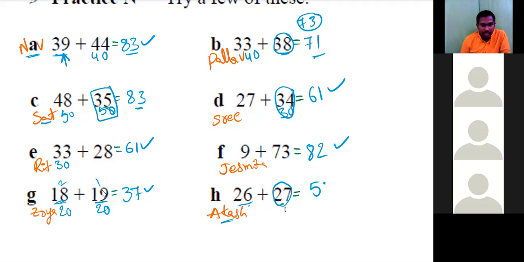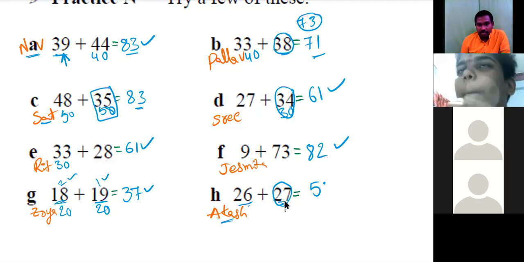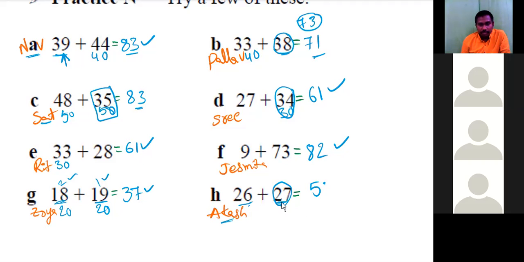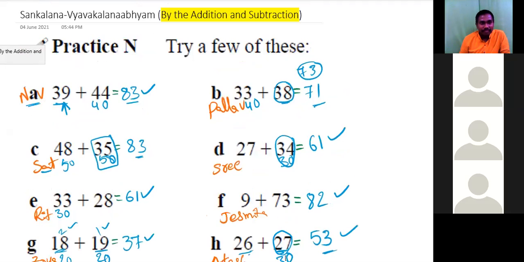Because 18 and 19 are very nearest to the base, that is okay. But here it is better considering this one: 27 considered as 30, 26 plus 30, 56, then subtract 3, 53. You can do any method actually.